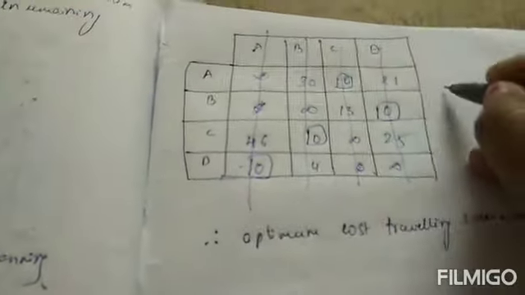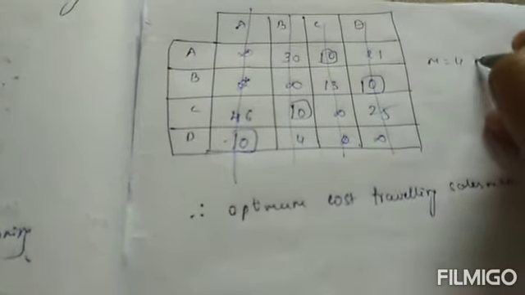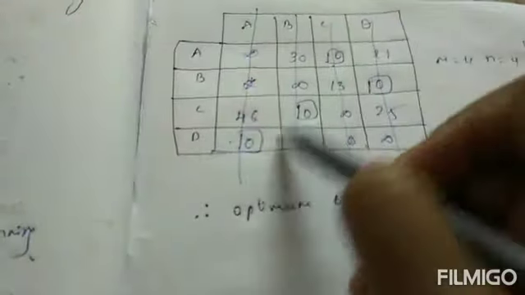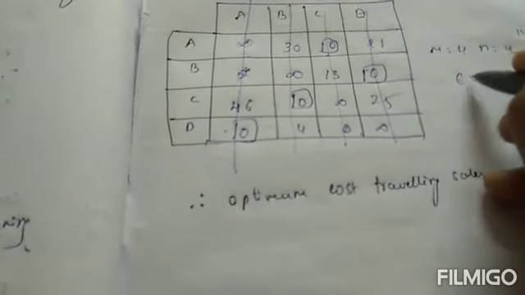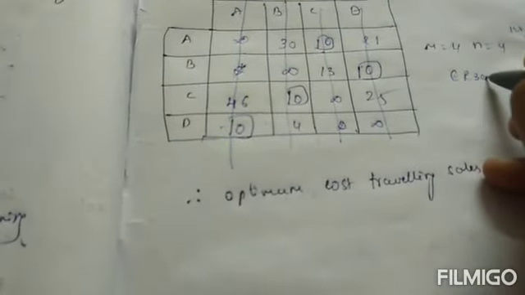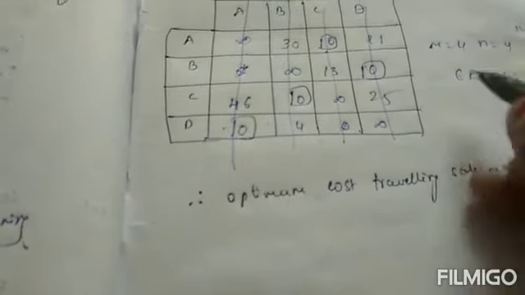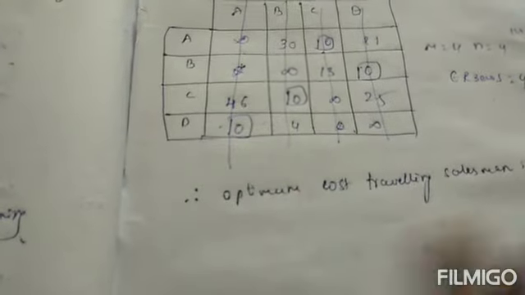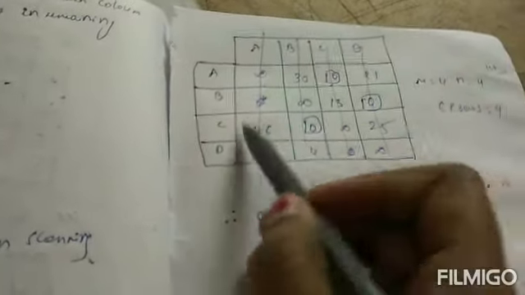Now I check: the number of rows is 4, and the number of columns is 4. The number of independent zeros is 1 2 3 4. So our number of independent zeros is 4, and now our solution is optimum. So for the optimum traveling salesman cells, I will check here. Our A is here. Our A goes to C.